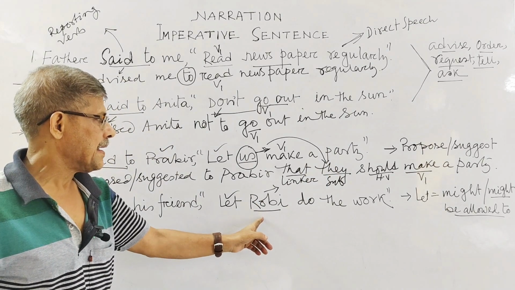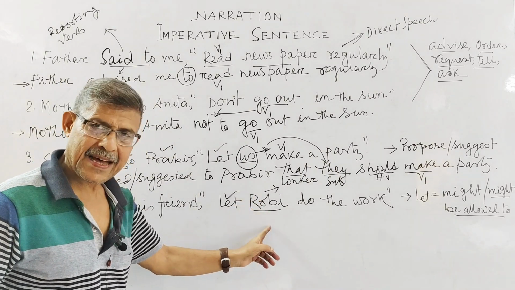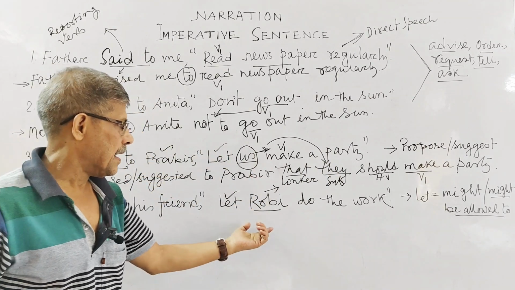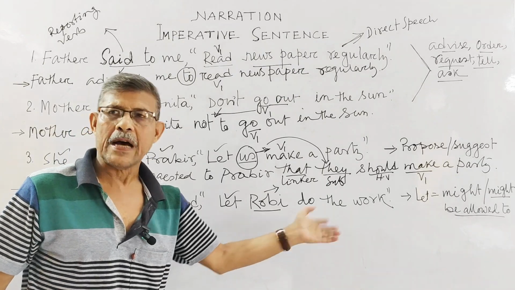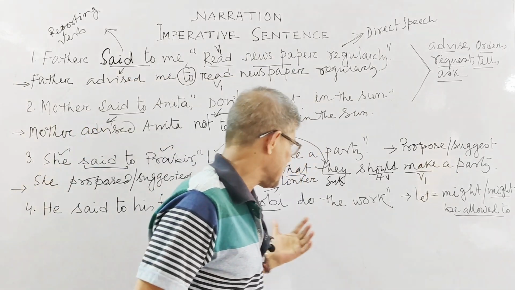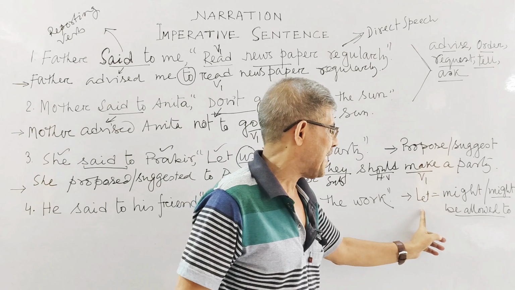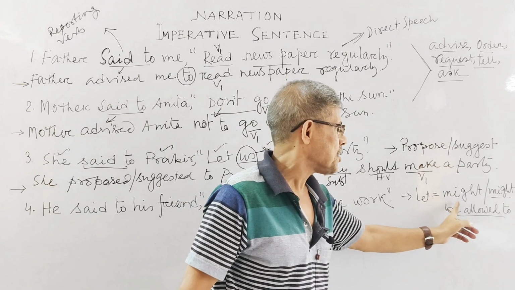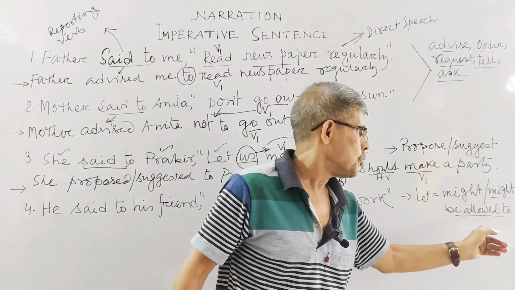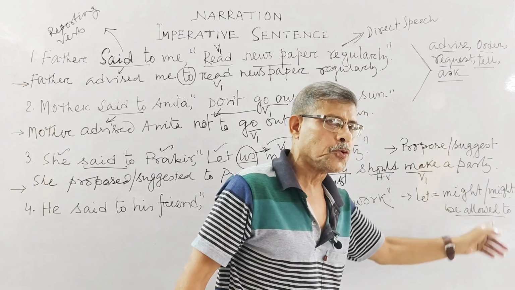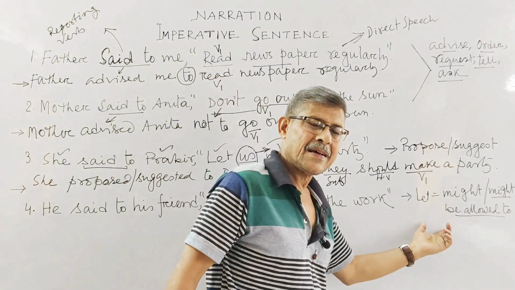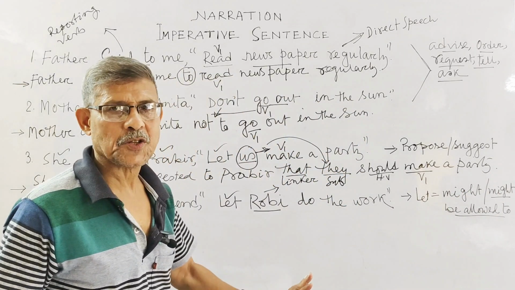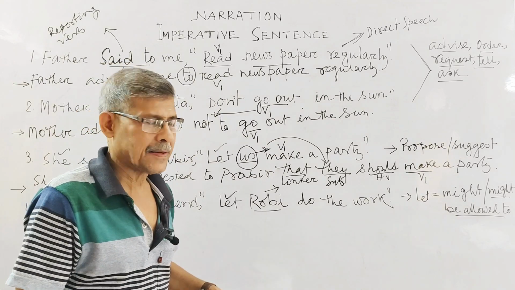If you don't get "us" here but anything else, then you follow the other rule. That time everything will be the same, but in place of "let", either you have to use "might" or "might be allowed to". Any one of the two you have to set in place of "let". This much difference you have to make, isn't it?